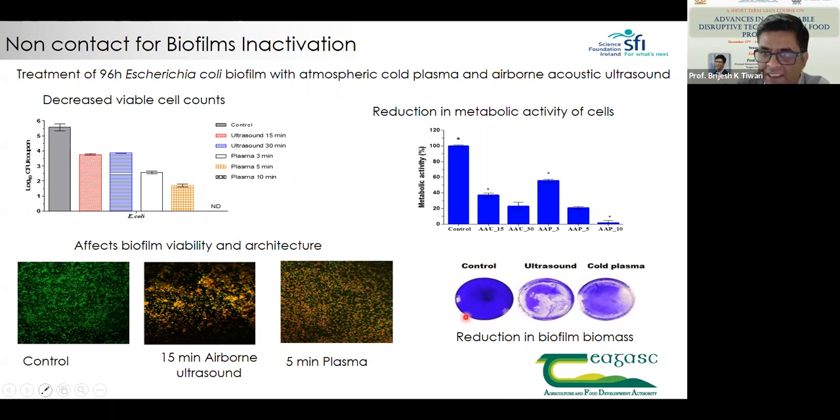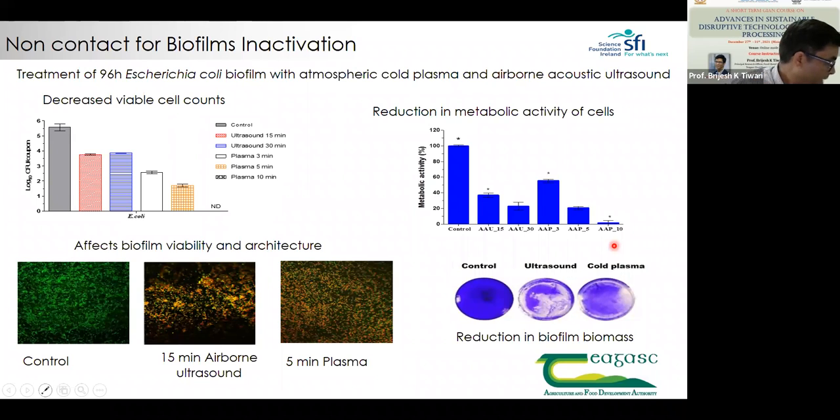With the different treatment conditions, we are able to see the reduction in metabolic activity of these bacterial cells, either to generate EPS or to multiply further. I'm not going into the details of metabolic activity, and it was done in a similar fashion to what I showed you for ultrasonics.